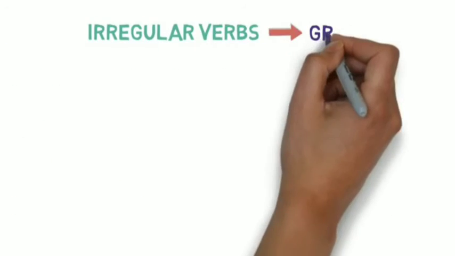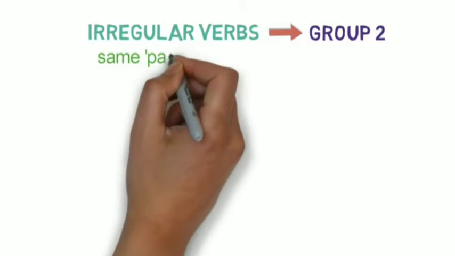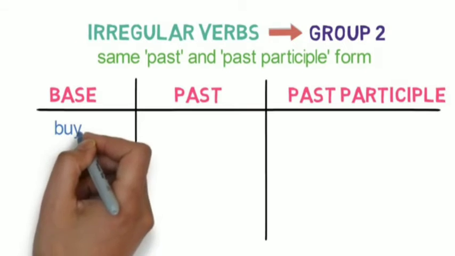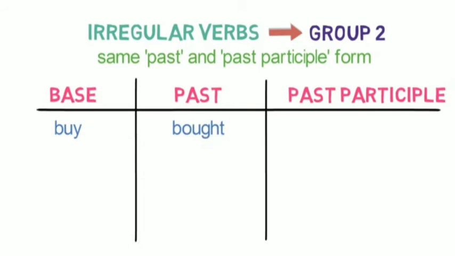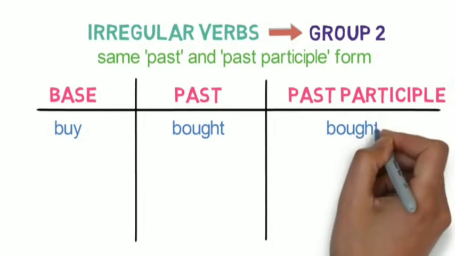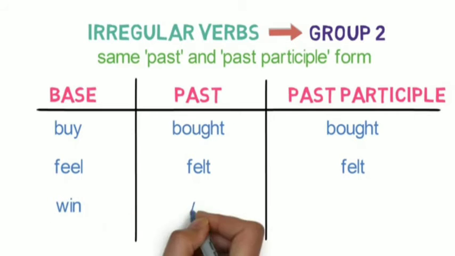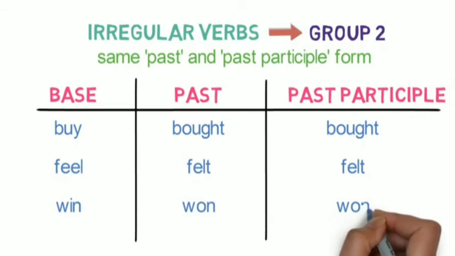Let's look into examples of group 2. Same past and past participle form. Buy in base form becomes bought in past and remains same bought in the past participle form as well. Feel in base form becomes felt in past and remains felt in past participle form as well. Win in base form becomes won in past and remains won in past participle form as well.